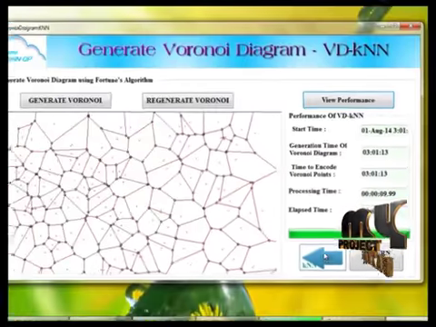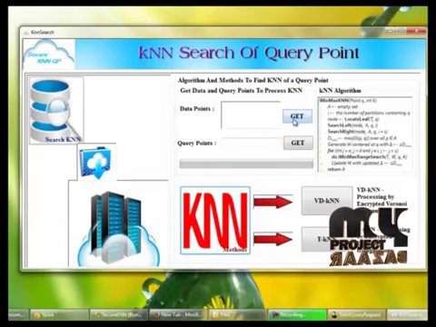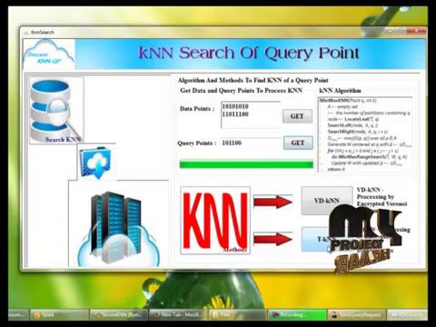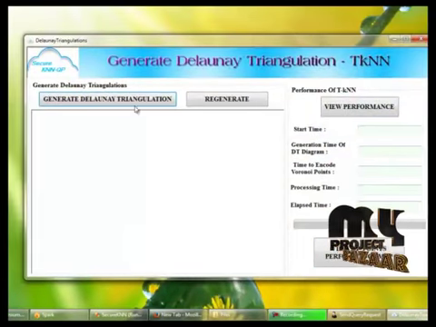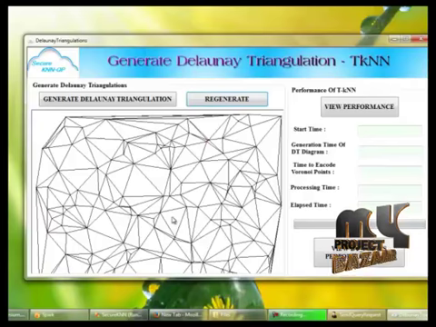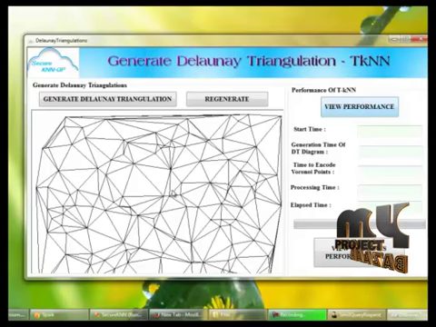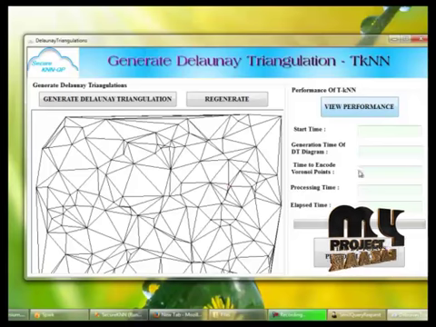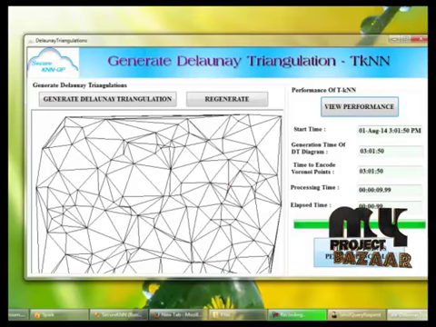And we can get back to process the Delaunay triangulation. For that we have to get the data points and query points, and we can move on processing with the Delaunay triangulation method. Here, the Delaunay triangulation diagram is generated based on the data points and query points. You can also regenerate the Delaunay triangulation. We can also view the performance of the triangulation diagram: the starting and generation time of the Delaunay triangulation, the time to encode the Voronoi points, and the processing time and elapsed time. And next we can view the performance map for the Delaunay triangulation method.